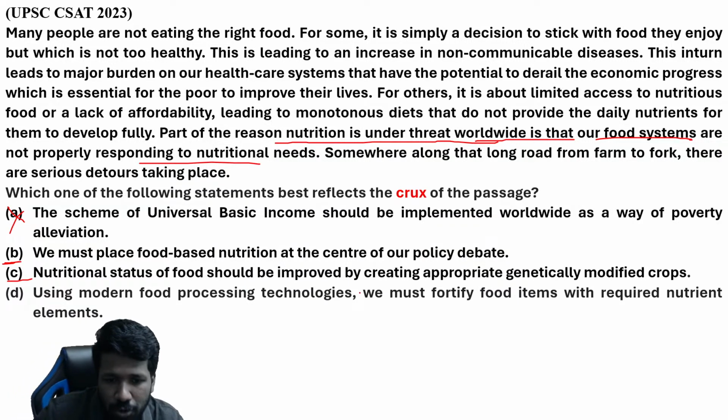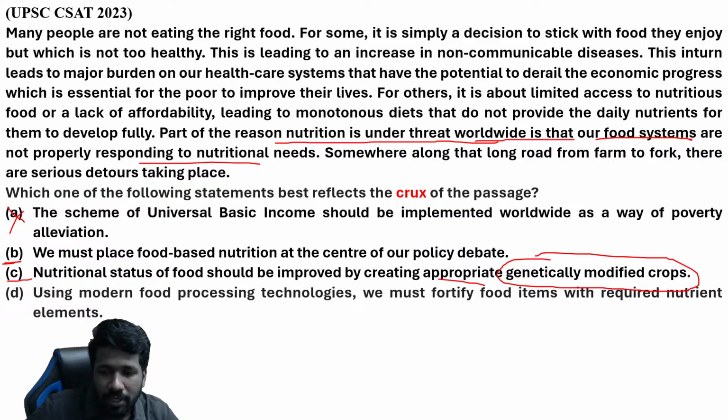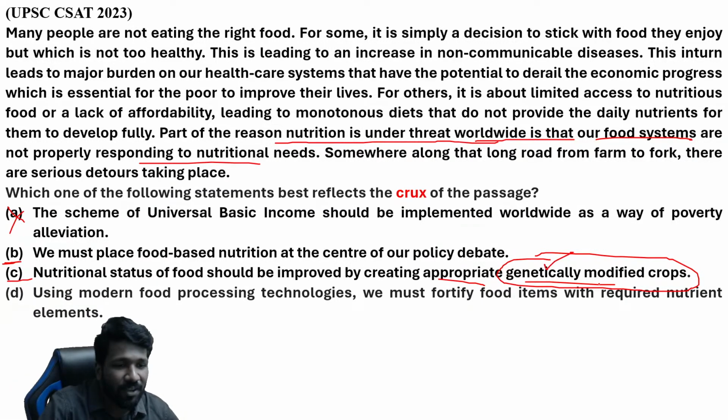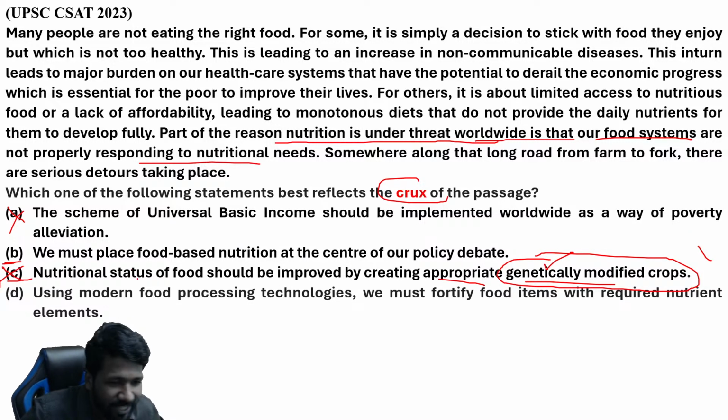Nutritional status of food should be improved by creating appropriate genetically modified crops. Again, specificity. Genetically modified crops, that is a solution. In the passage, a solution is not mentioned, and a specific solution is not at all mentioned. When the crux of the passage is asked, you cannot answer that. So clearly option C is rejected.